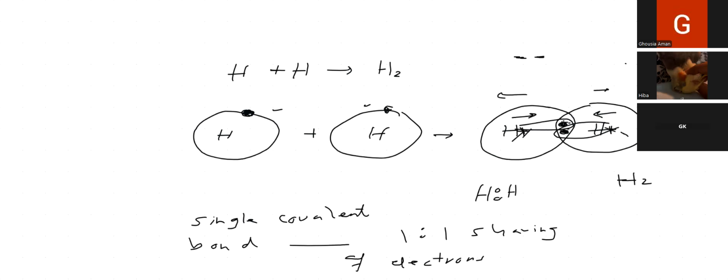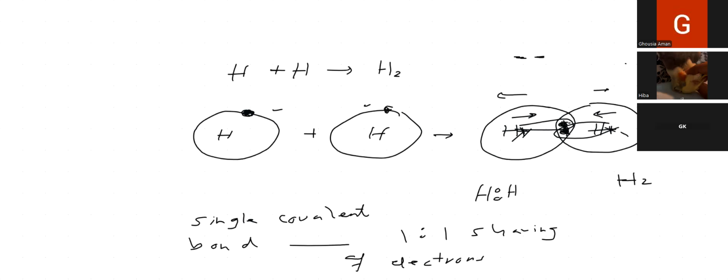Did you understand? So what type of electrostatic force of attraction is it? It is in between the shared pairs of electrons, which are negatively charged particles, and the nuclei of each atom. The nuclei of each atom are holding the two electrons together. Otherwise, they would have repelled each other. So this is the example of the H2 molecule.